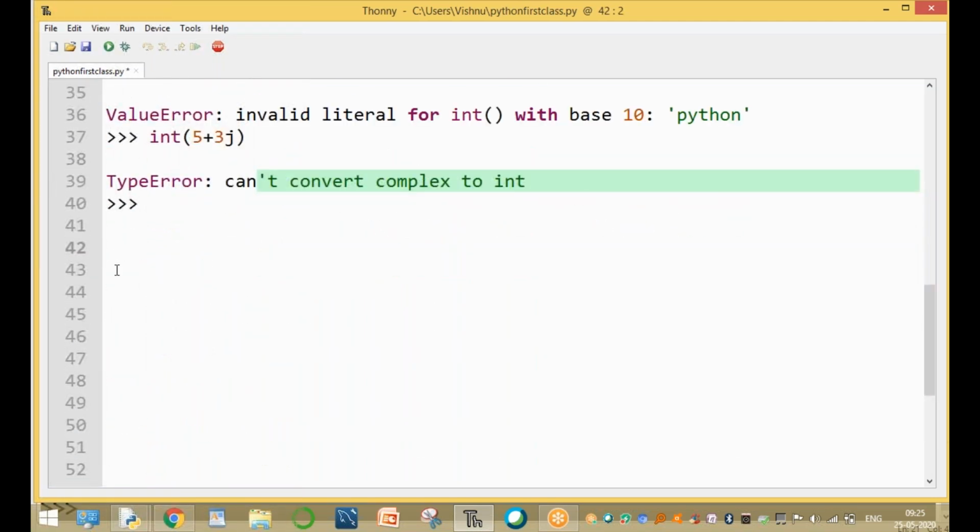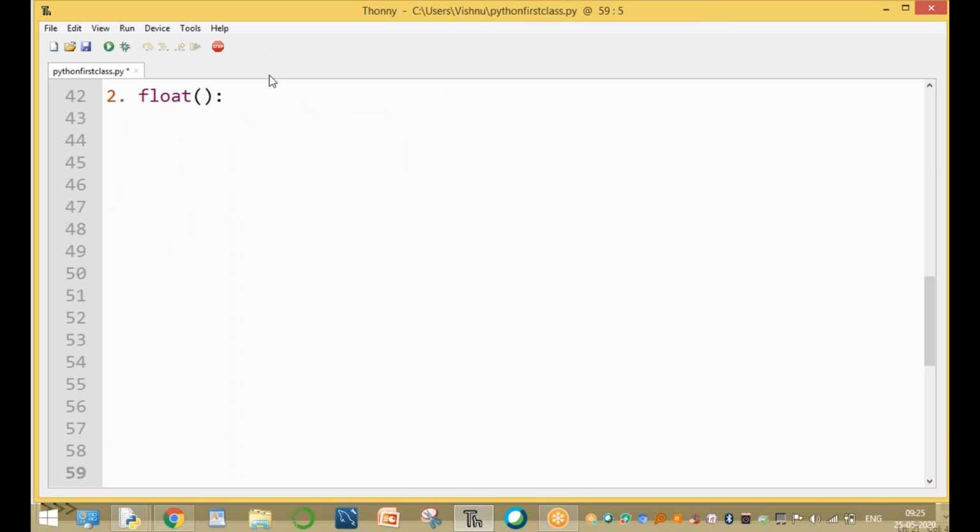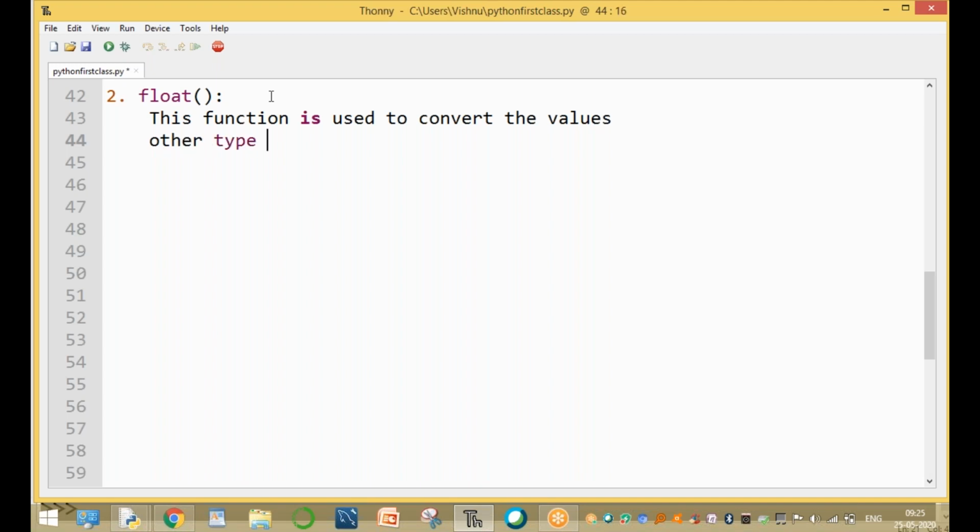And the second function, number 2, is float. So what is the use of float, sir? This function is used to convert values of other types to float type, meaning a decimal value with a decimal point, except complex number.